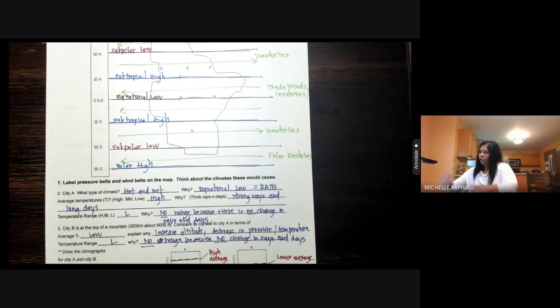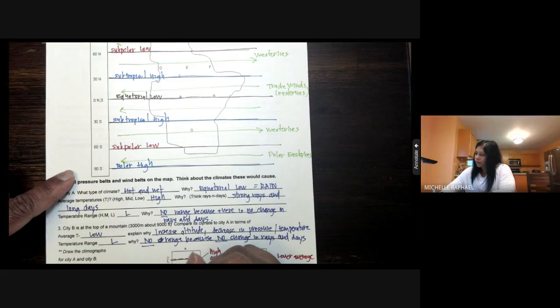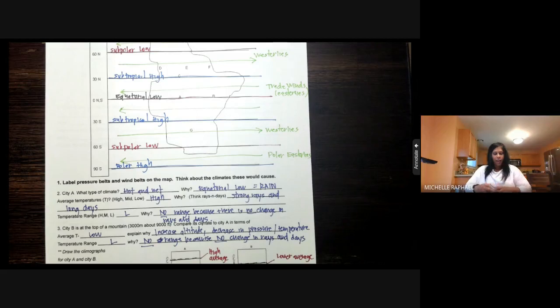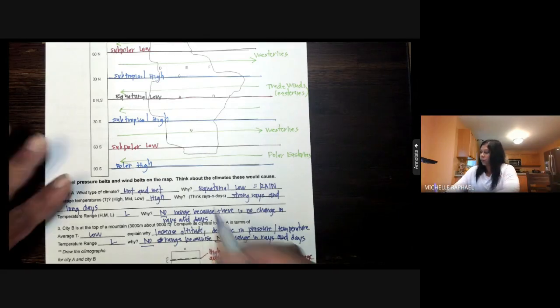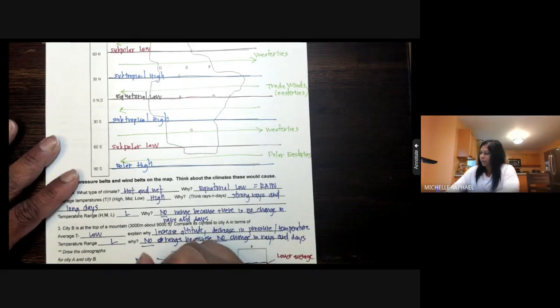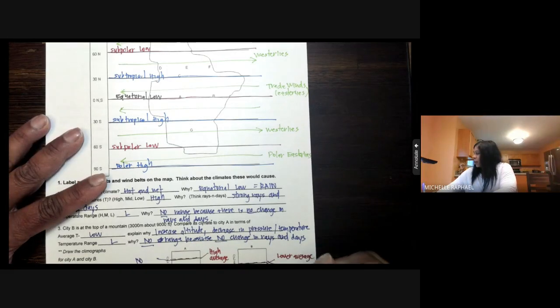In terms of precipitation, remember we had high amounts of precipitation at the equatorial low. Sorry, guys, that's my 12 months. And then in terms of range, we're just going to say there's no range. Again, that goes back to there's no change in rays and days.